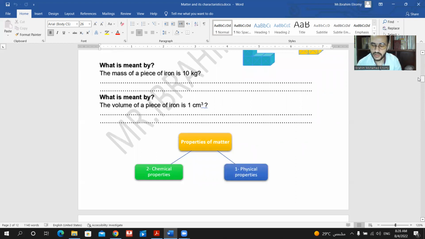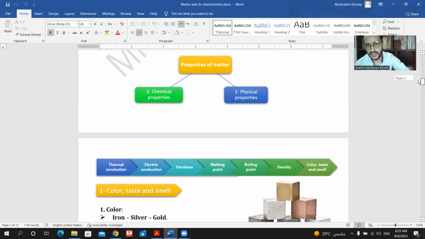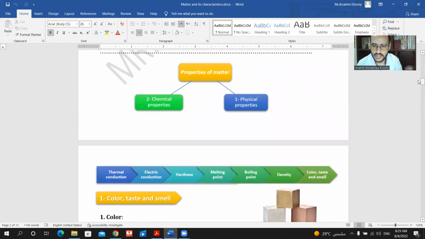Every matter has physical properties and chemical properties that differentiate it from others. For example, we have seven properties in matter. We have color, taste, and smell. The second property is density, and then boiling point, melting point, hardness, electric conduction, and thermal conduction. So if you have two matters, you can differentiate between them based on these properties.